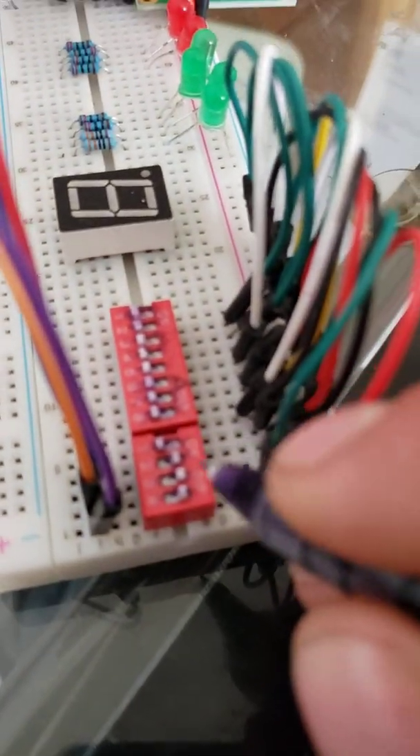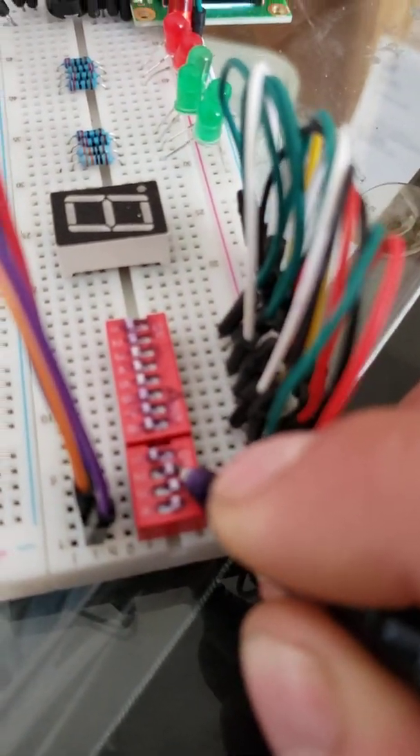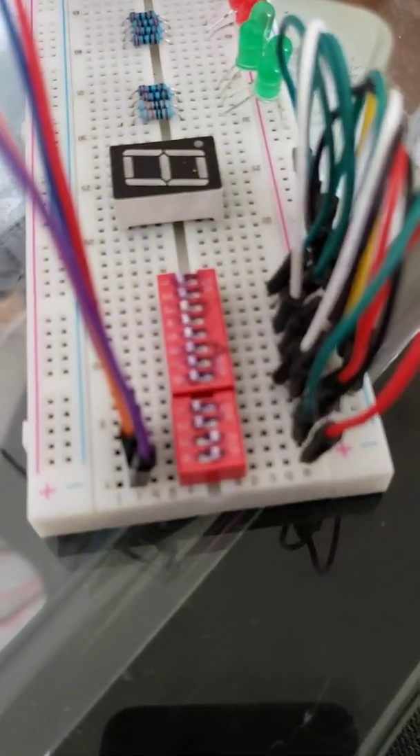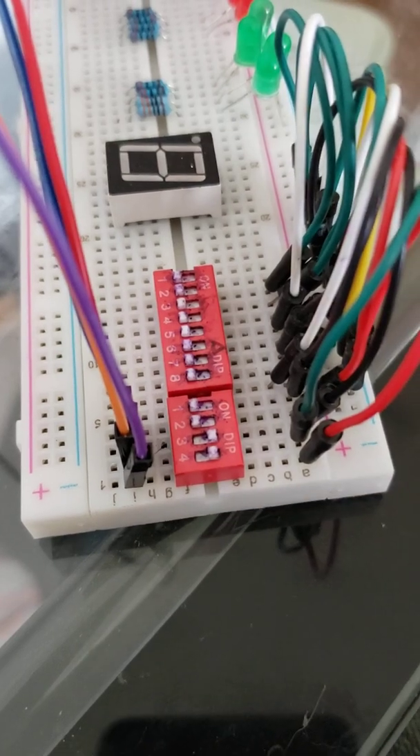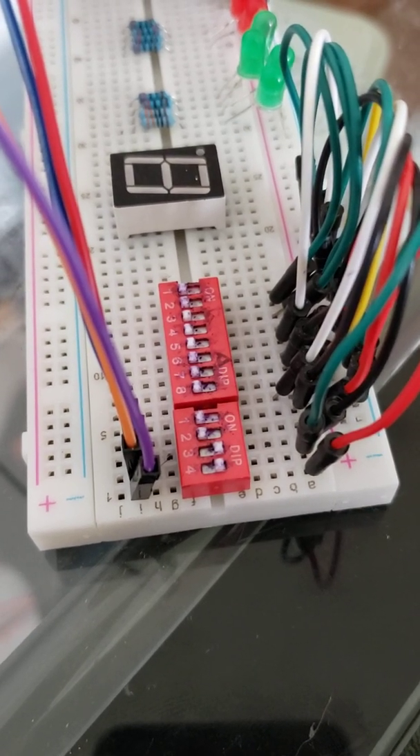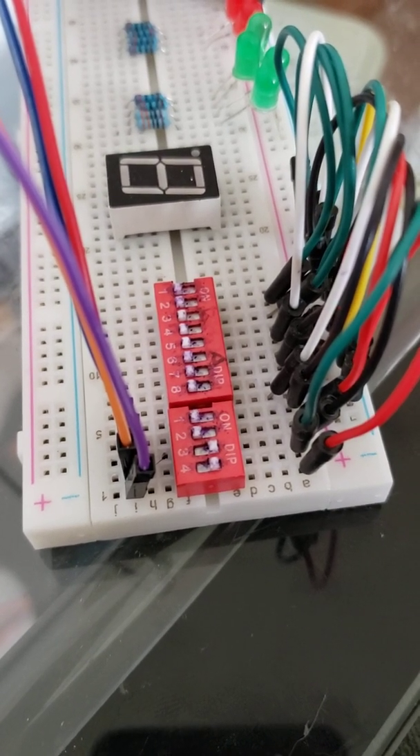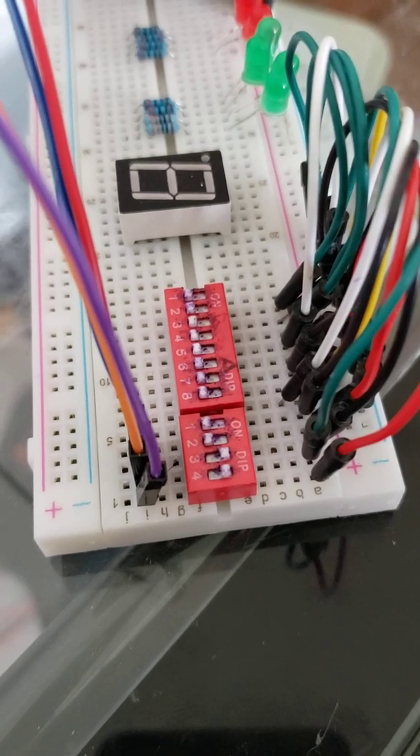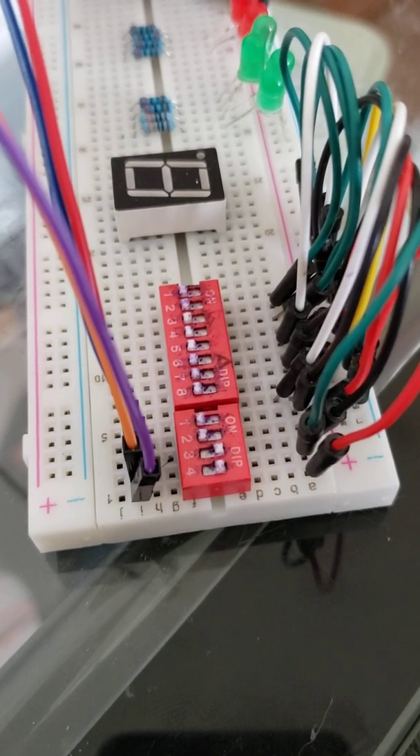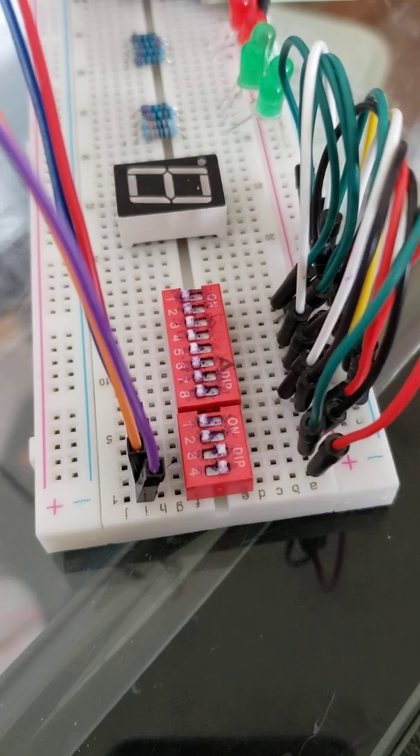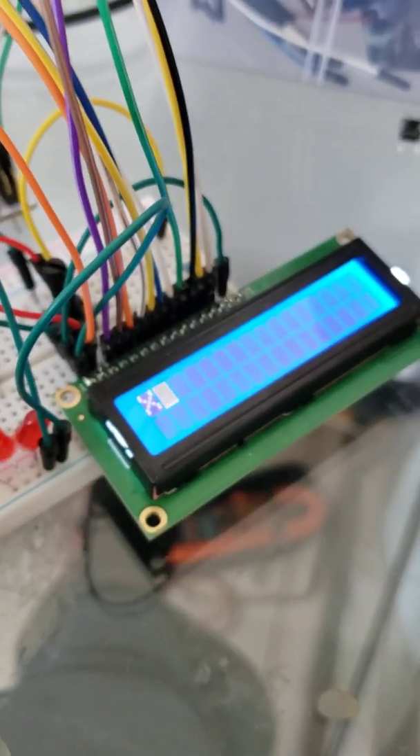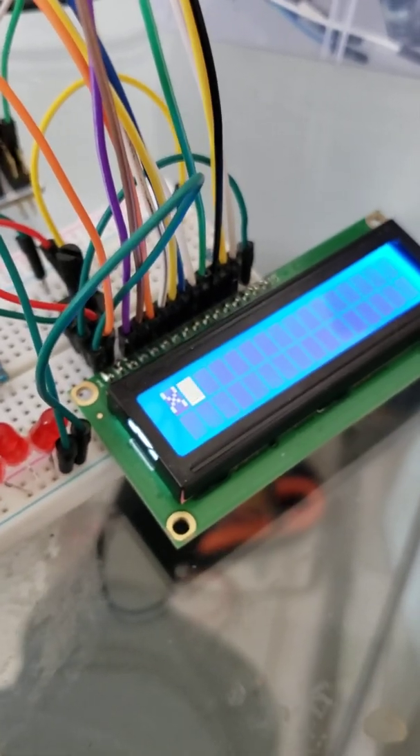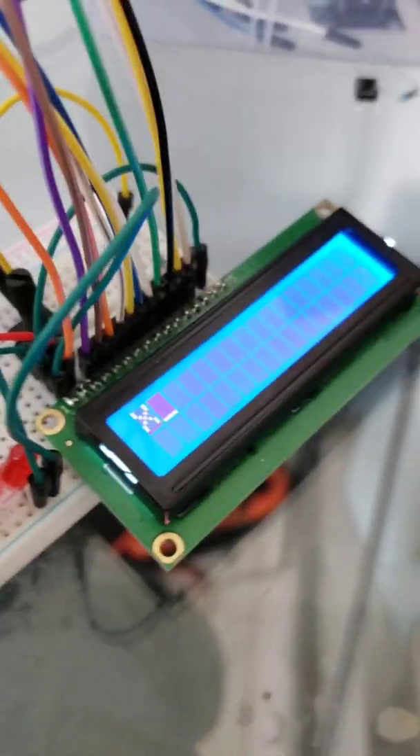Now, if we are over that value, we programmed a little code. So if we have bit 2 and 3, which will give us an 8 and a 4, right? That will give us a C. It will display an X. So anything over a 9 will give us an X.